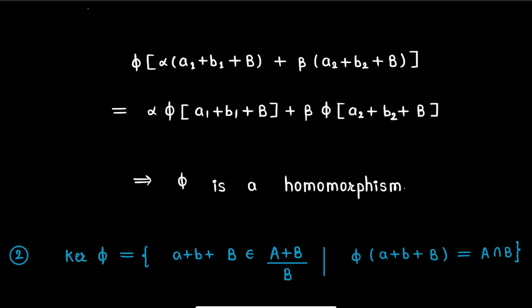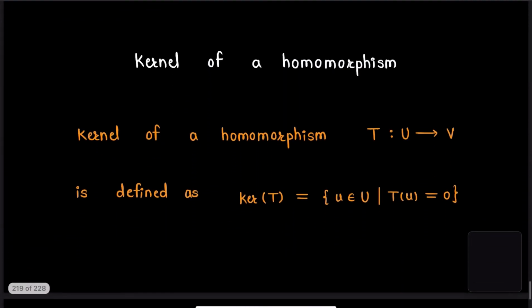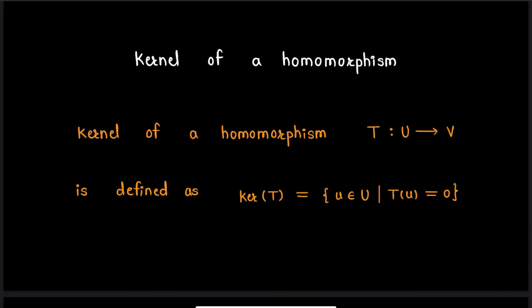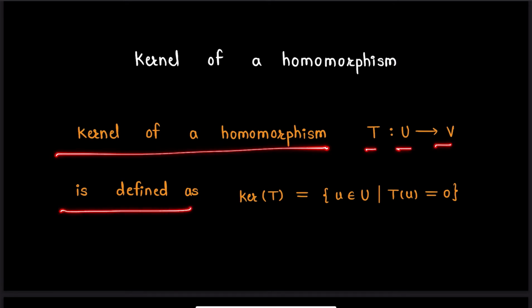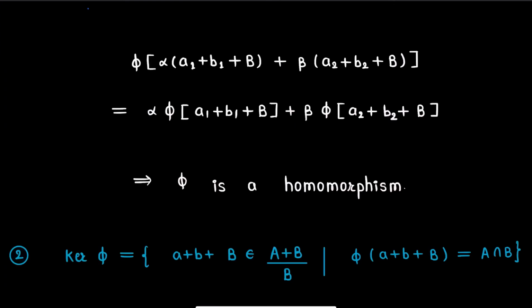Now further moving, next we will recall the definition of the kernel of a homomorphism. The kernel of a homomorphism T from vector space U to vector space V is defined as: kernel T is the set of all those vectors u in vector space U such that T of u is 0. Now in our proof, we want to show phi is an isomorphism.